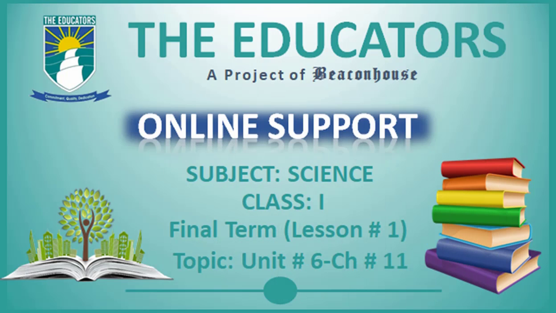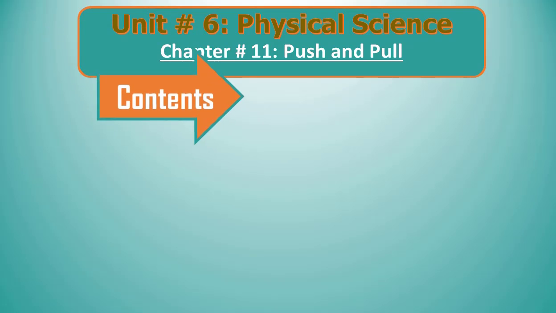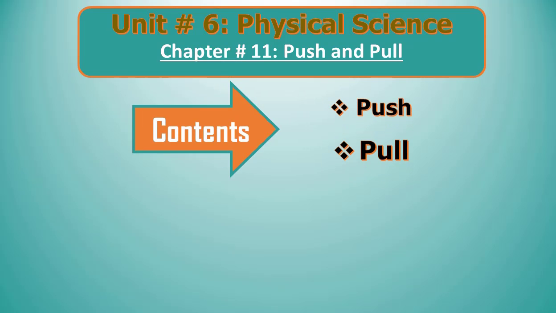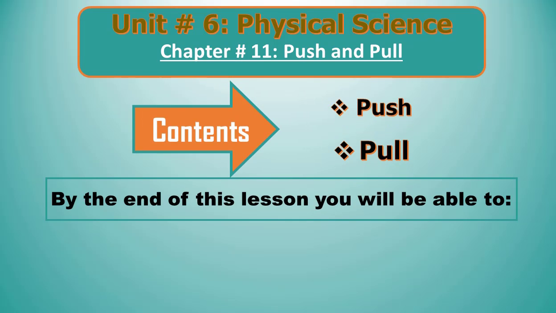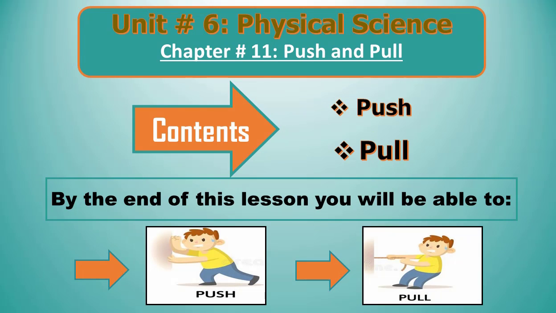Welcome to the Educators Online Sport, subject Science, final term, lesson number 1, and the topic is unit number 6 and chapter number 11. Dear students, in this lesson we will discuss unit number 6, physical science, and chapter number 11, push and pull. The contents are push and pull. By the end of this lesson, you will be able to know about push and pull.